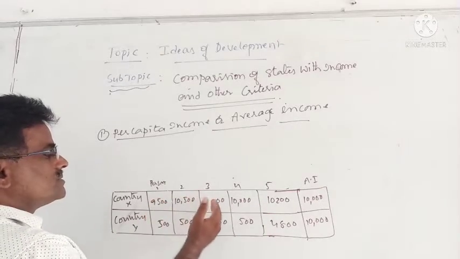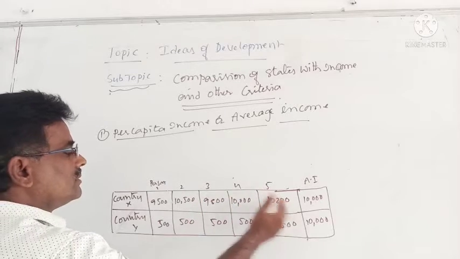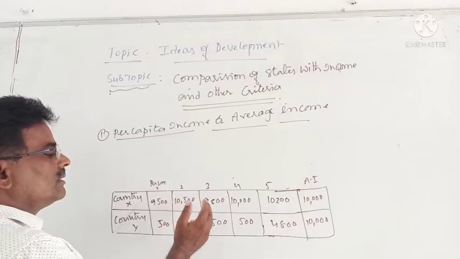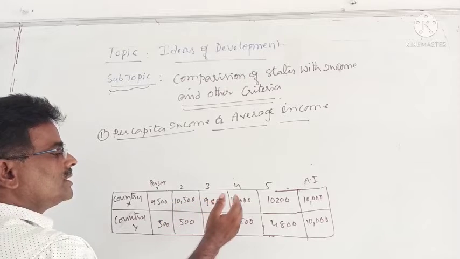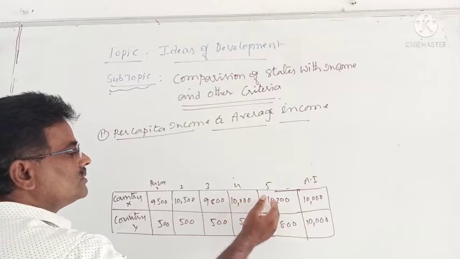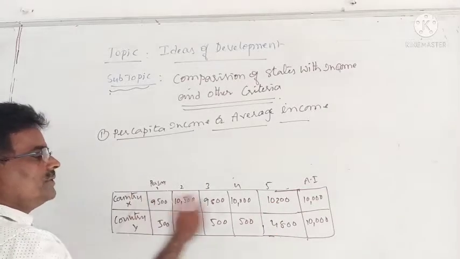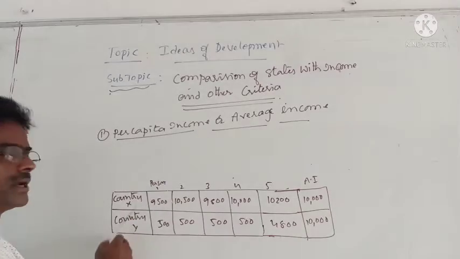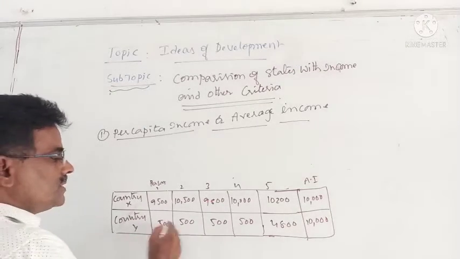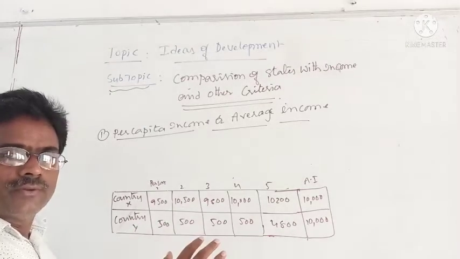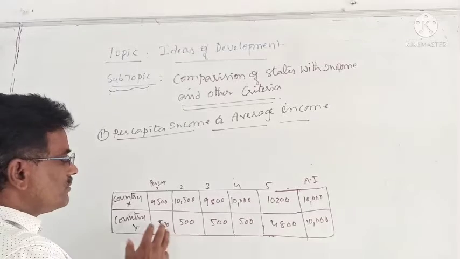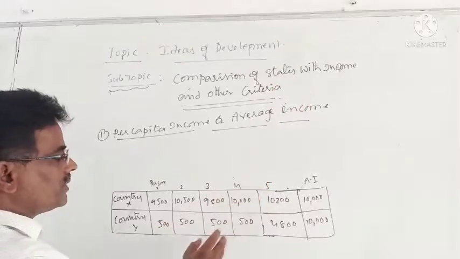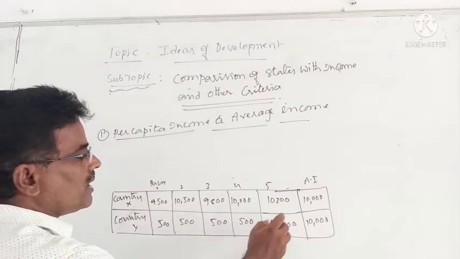Person 1, person 2, person 3, person 4, person 5. In country X: 9,500 the first person, 10,500 the second, 9,800 the third, 10,000 the fourth, 10,200 the fifth. If you take the average income, it is about 10,000. In country Y, also five members. First person income 500, second 500, third 500, fourth 500, and the fifth person income